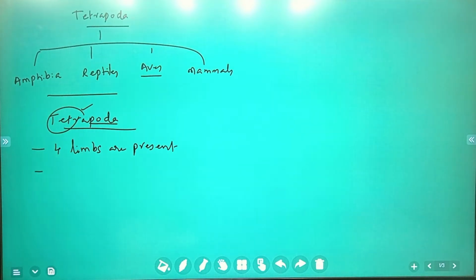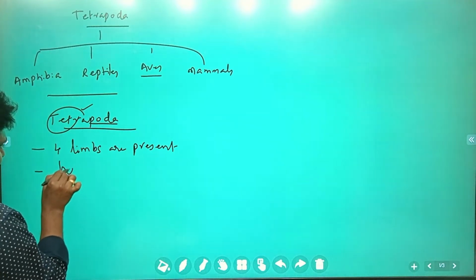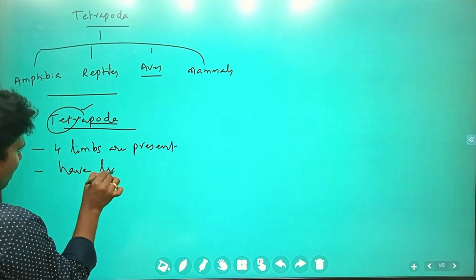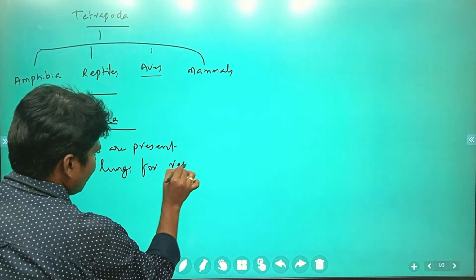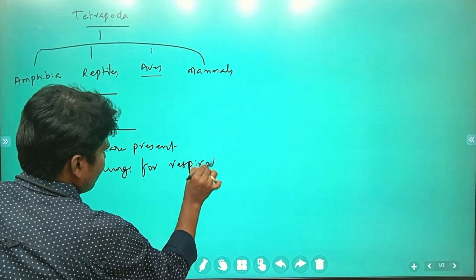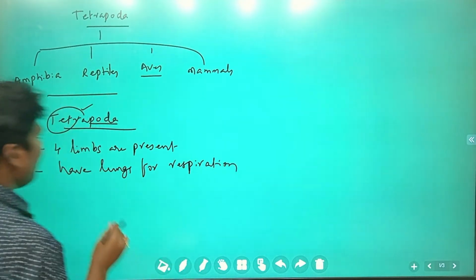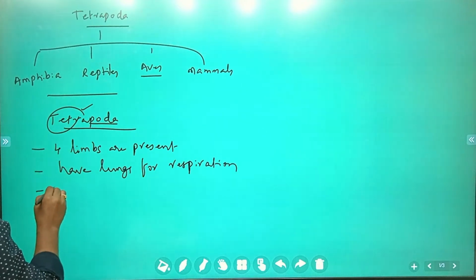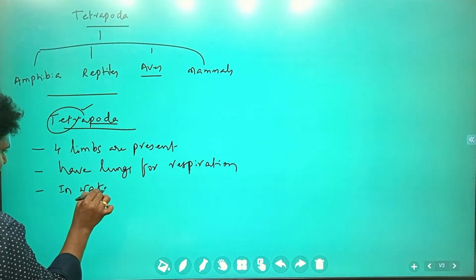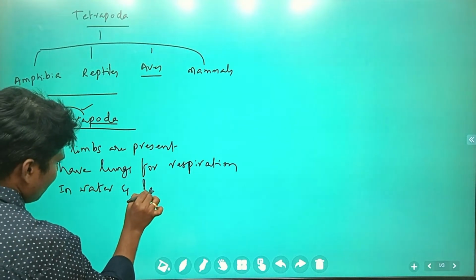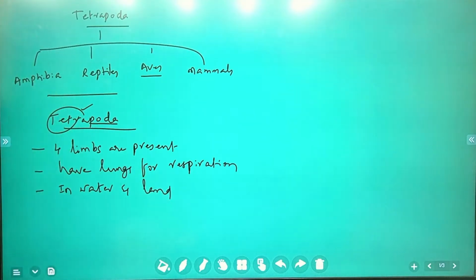And next, these organisms have lungs for respiration. Some organisms can survive in water and on land also, amphibia, of course.